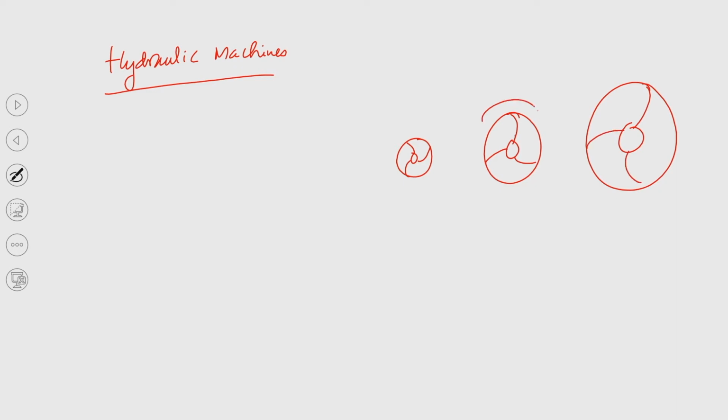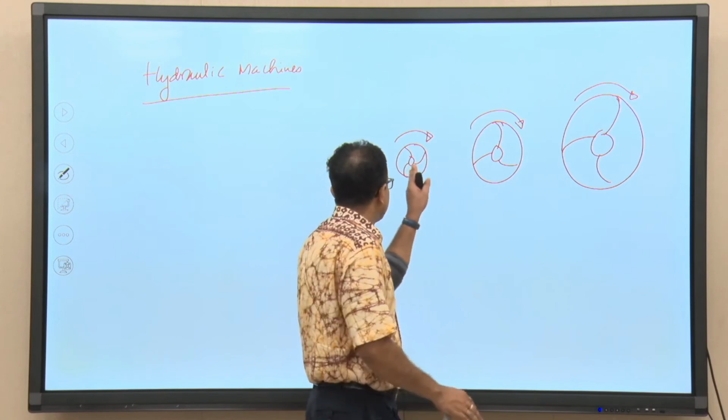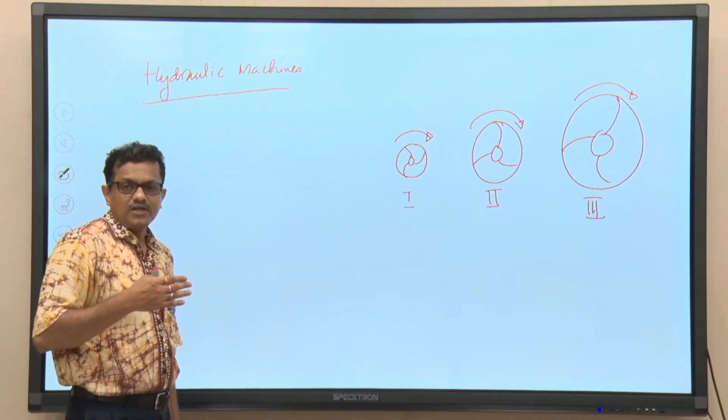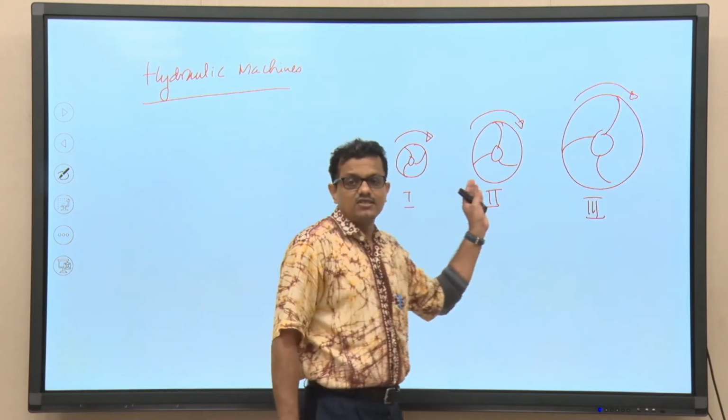Say all pumps are rotating. So, you can understand we have drawn the impeller of a radial flow pump. What we can see from the figure, we have impeller, say this is 1, this is 2 and this is 3. These 3 impellers, if we try to find out geometrical similarity, can we say that they are geometrically similar?